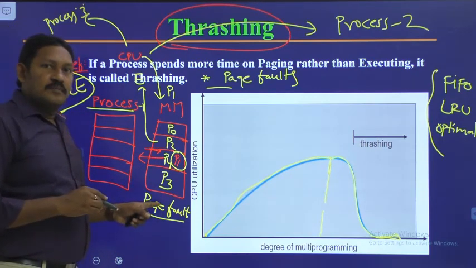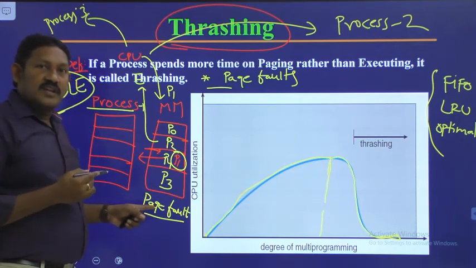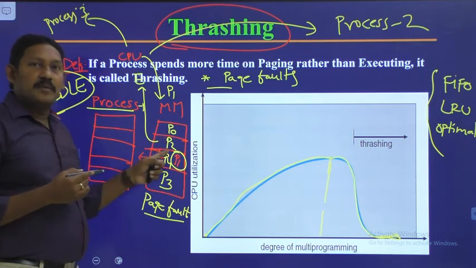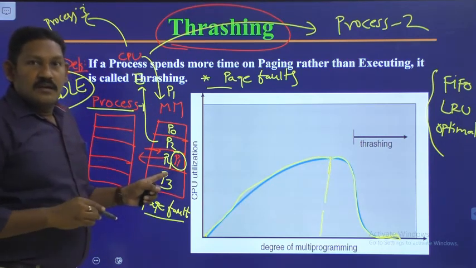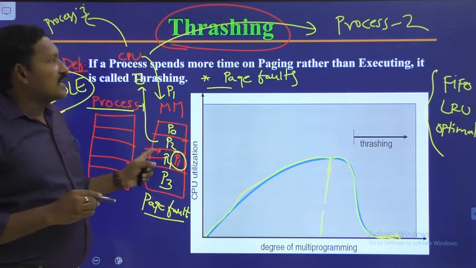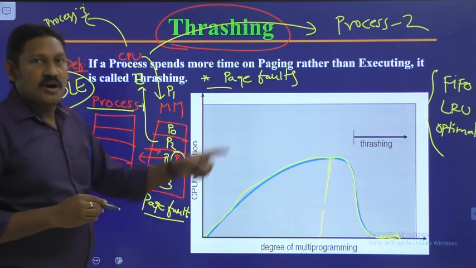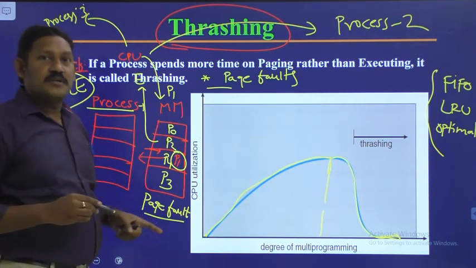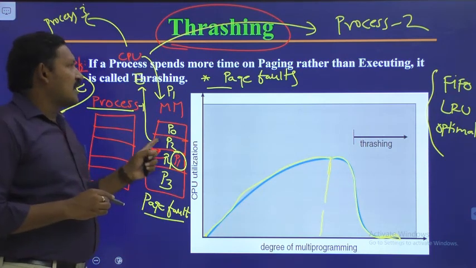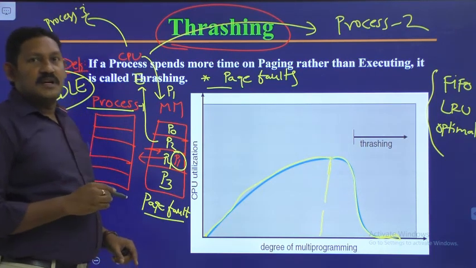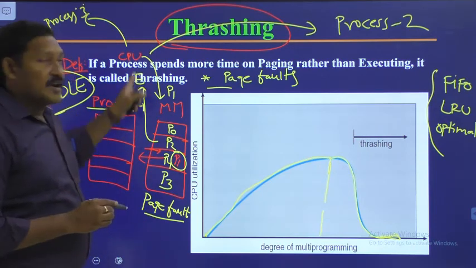So when a page fault occurs, whatever page we require has to be kept inside the main memory, and one among the existing pages should be sent out. That is based upon the page replacement algorithms, that is FIFO or LRU or optimal. Based upon any one of them, we will use that. So here the page fault has occurred, and it is busy using the page replacement algorithm to replace the page required by the CPU.